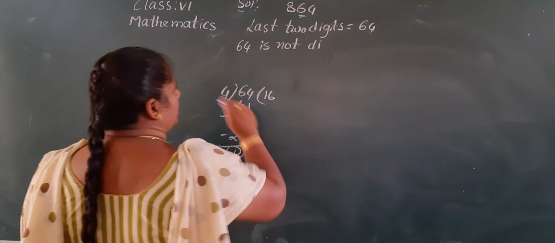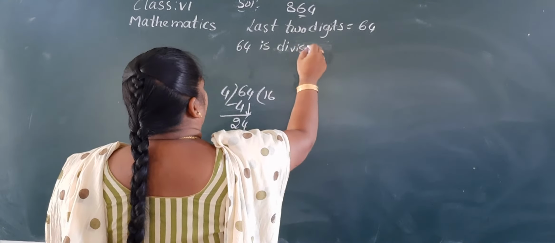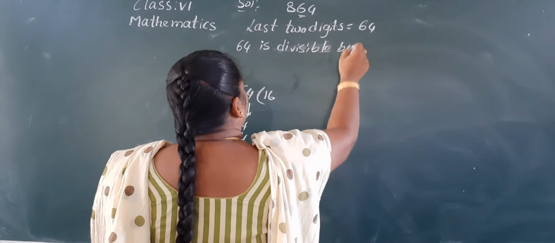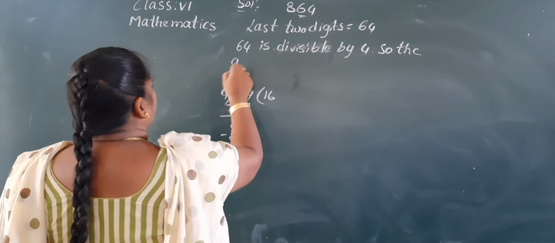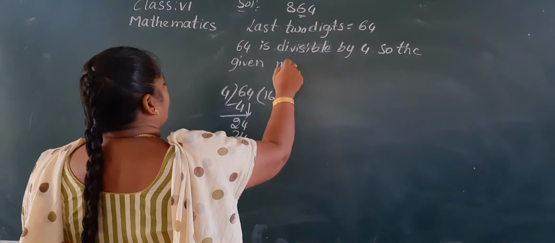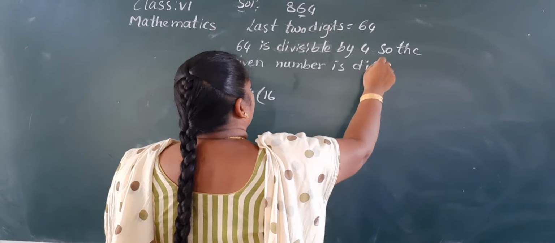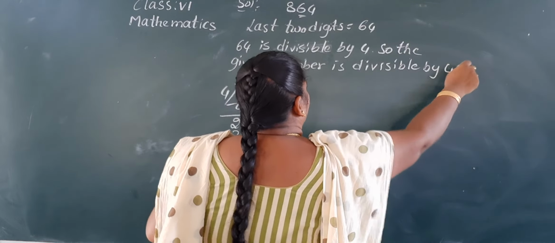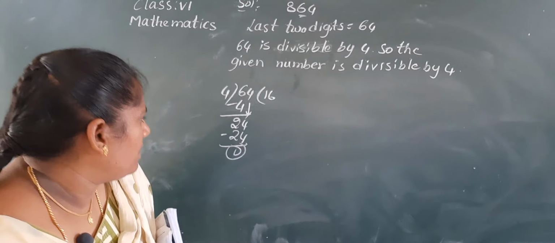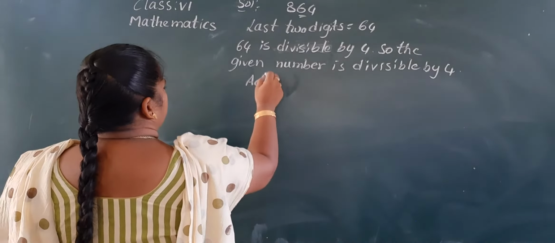So, my dear children, you must be in the concentration. 64 is divisible by 4. So, the given number is divisible by 4. Okay. So, actual division.